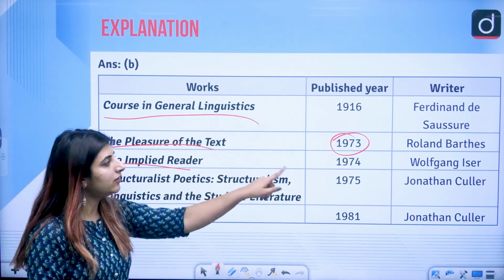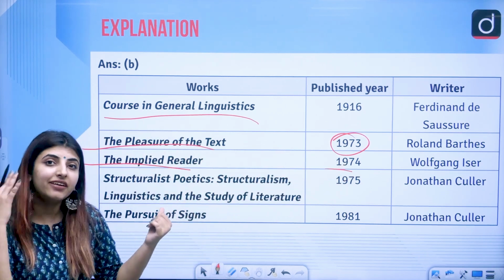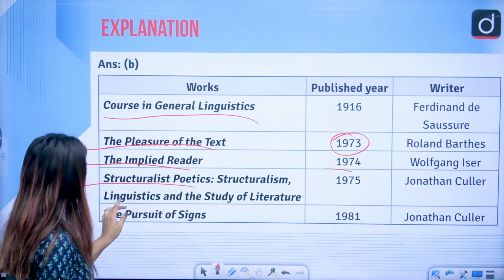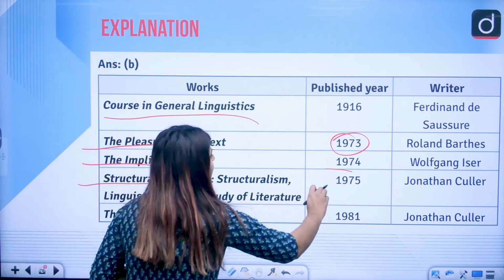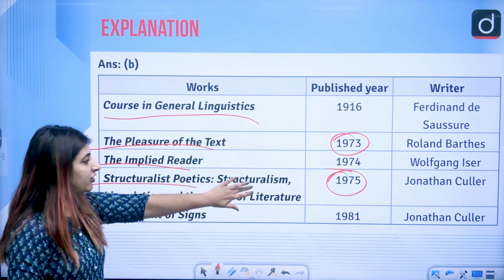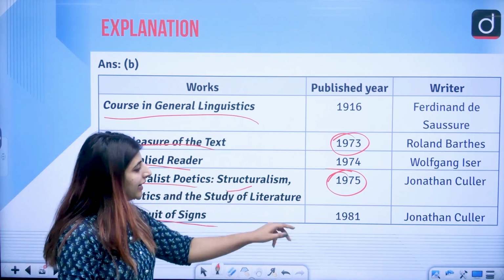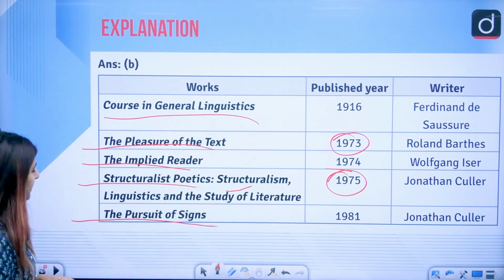The Implied Reader, Wolfgang Iser, 1974, belonging to reader response theory. Structuralist Poetics: Structuralism, Linguistics and the Study of Literature, Jonathan Culler, 1975. So of course it is talking about structuralism and linguistics. The Pursuit of Signs, 1981, again by Jonathan Culler. Correct?